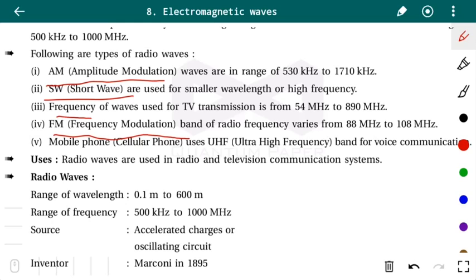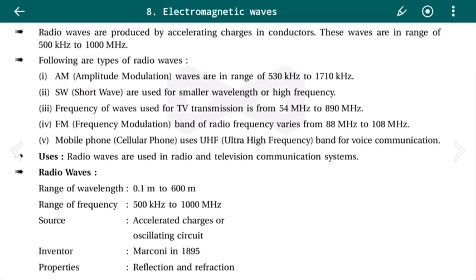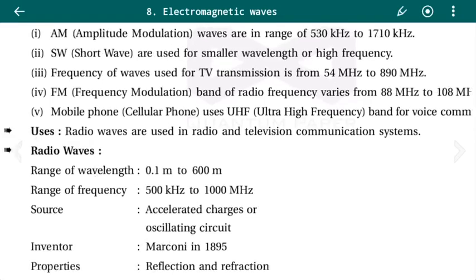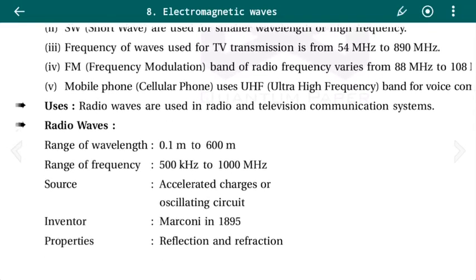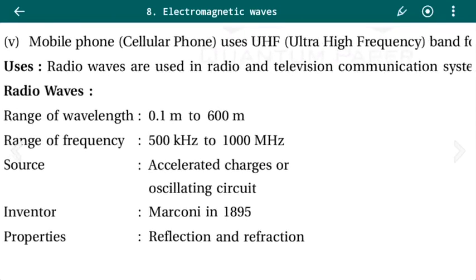Mobile phone communication is done by the ultra high frequency, and the ultra high frequency band is used for voice communication. Now let us see the uses of these radio waves. The radio waves are used in radio and television communication systems as well as the mobile communication system.